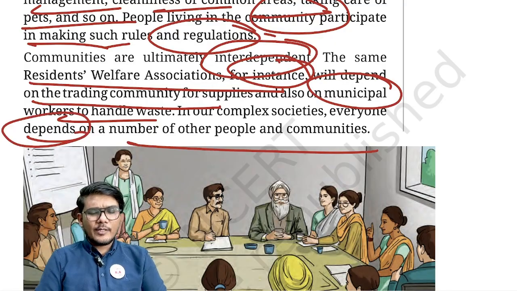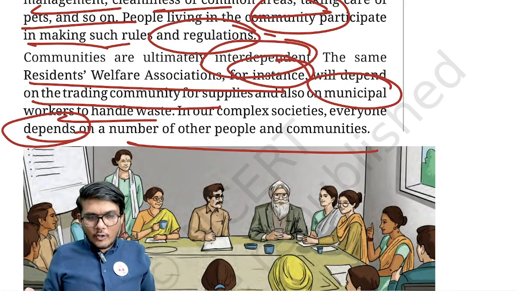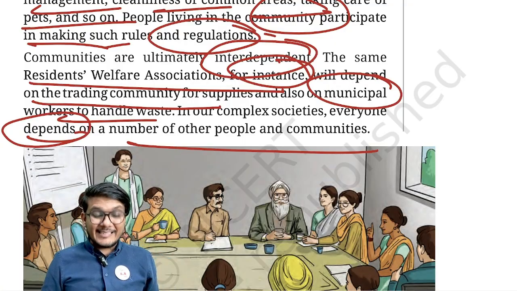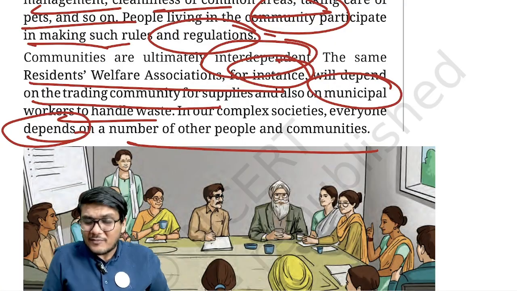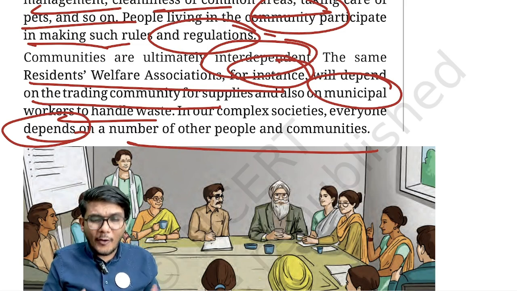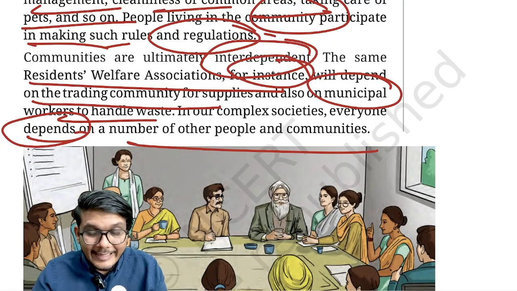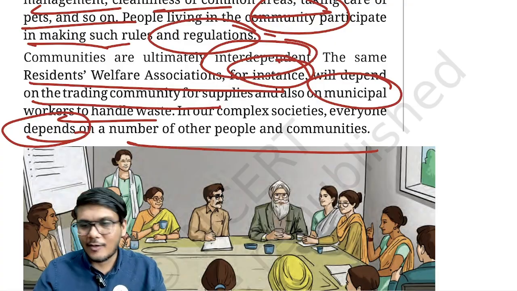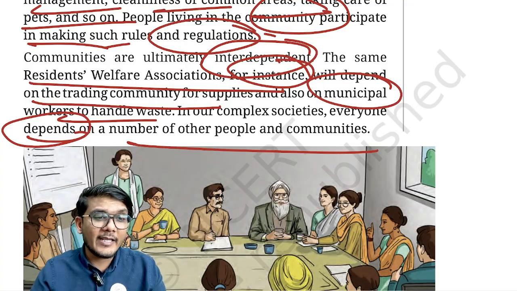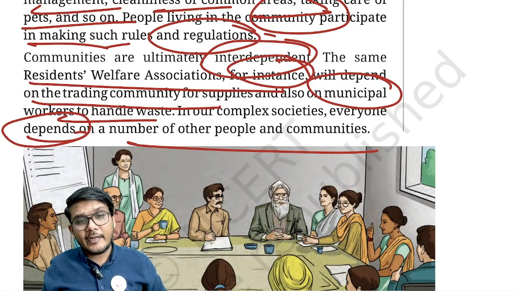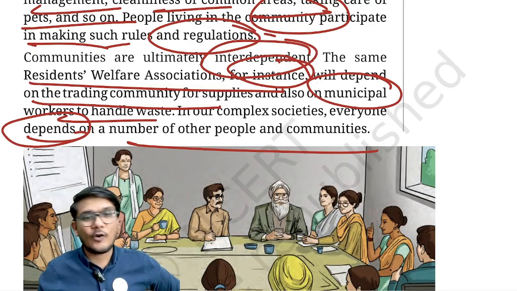A simple example: outside your family, we are talking about communities, of course your family is there. Apart from that, your teachers, the doctors, the engineers, and if God forbid something happens and you need blood, the donor of the blood, the hospital, the nurses, and the garbage collectors who keep our surroundings clean, the people who clean the roads, the houses, the garbage. All of them are a part of this community and we are dependent on them, and I believe that in some way or the other they would be dependent on us as well. This is how society functions.